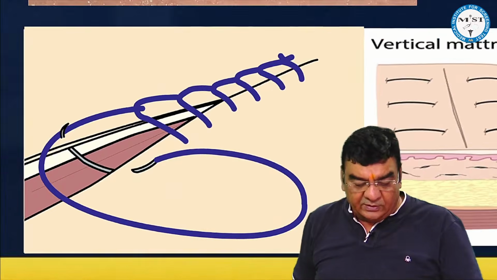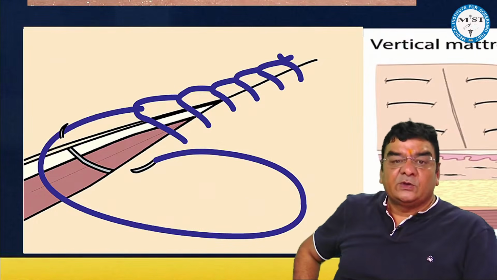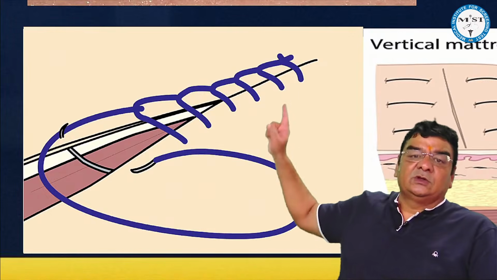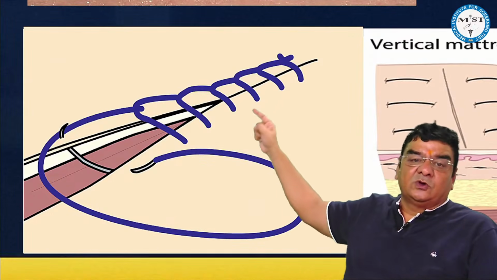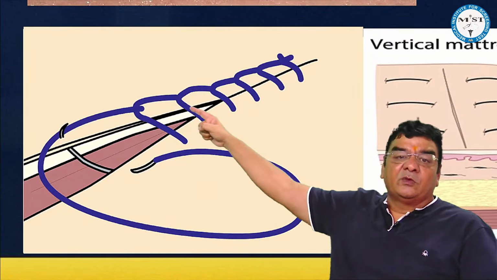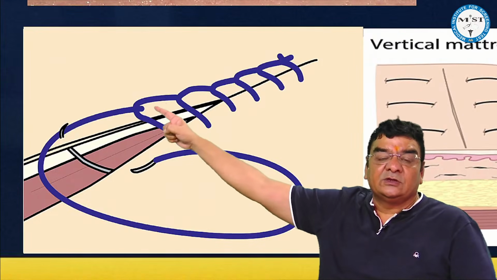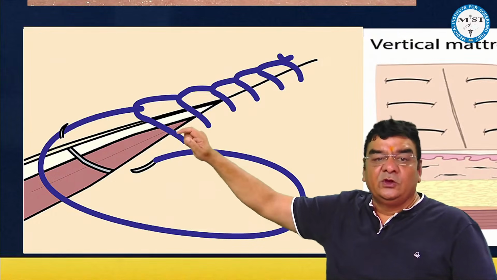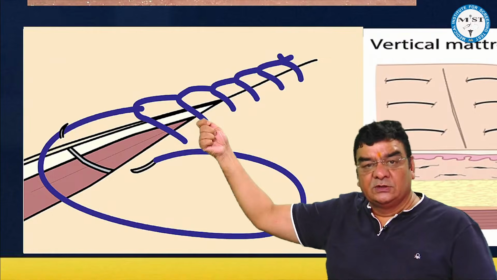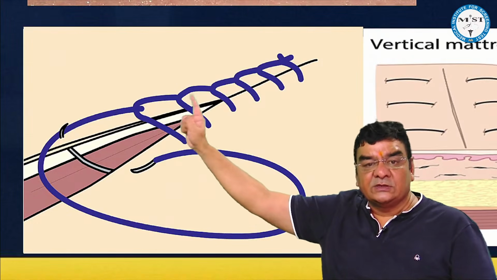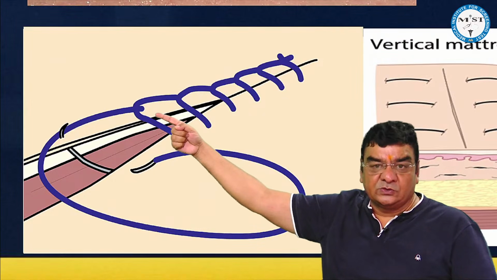अच्छा, अब this is a simple continuous interlocking suture. तो है तो ये भी continuous suture because you are not seeing any knot in between, but what you can see, there is another strand which you can see on this side. You are actually locking the suture. So this is interlocking, simple continuous interlocking suturing.